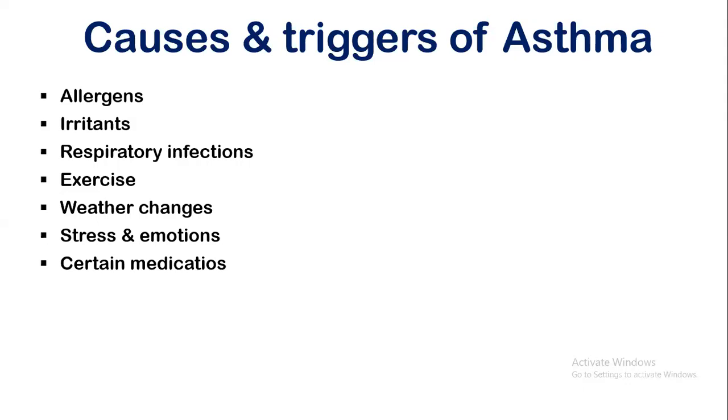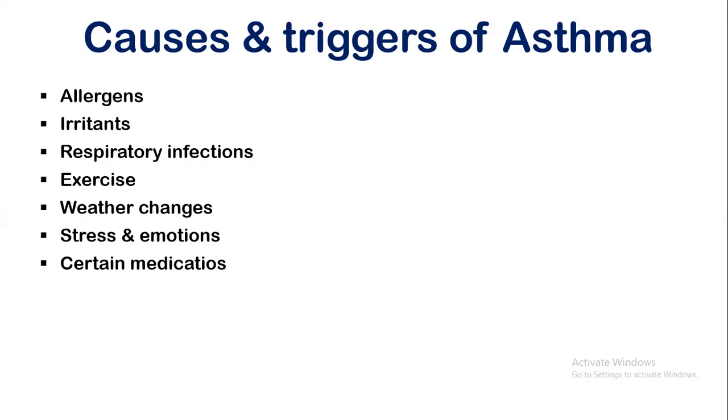First of all, let's look at allergens. Most allergens like dust mites, pollen, pet dander, and molds trigger asthma. Irritants like smoke, strong odors, and pollution may worsen the asthma condition. Cold and flu-like respiratory infections also worsen this condition.